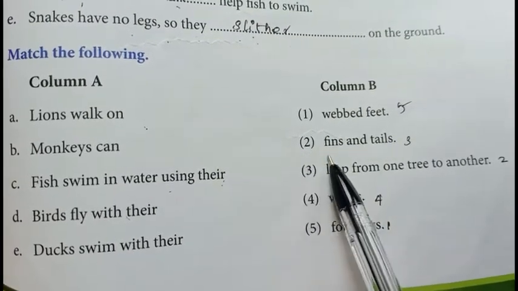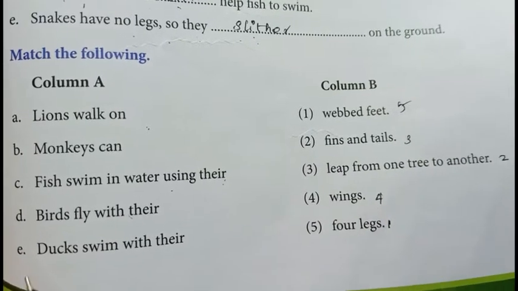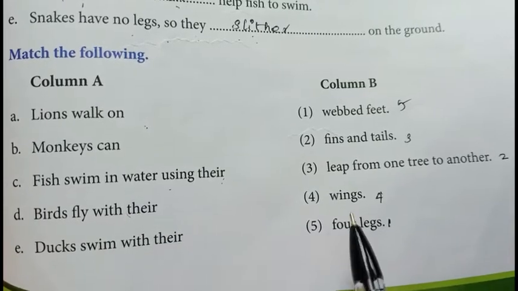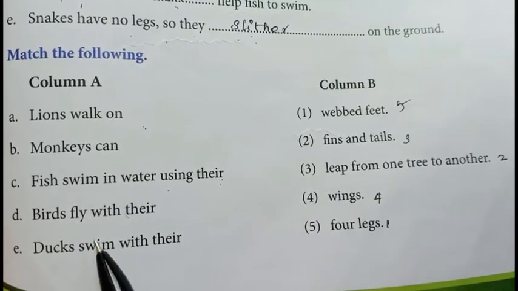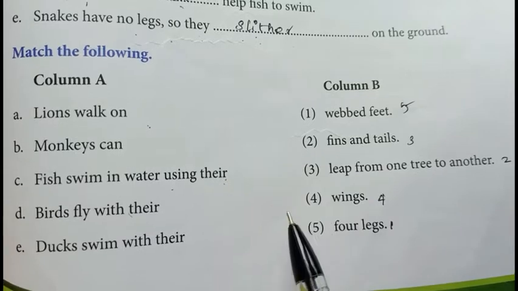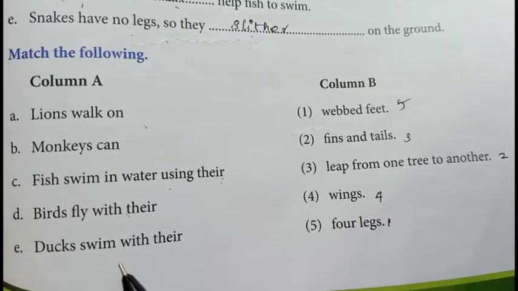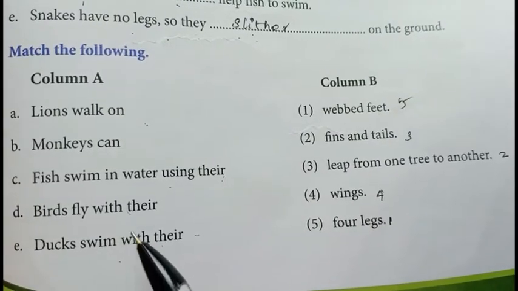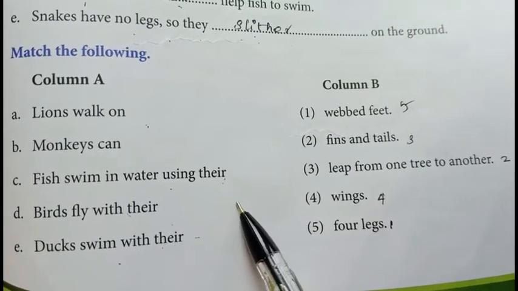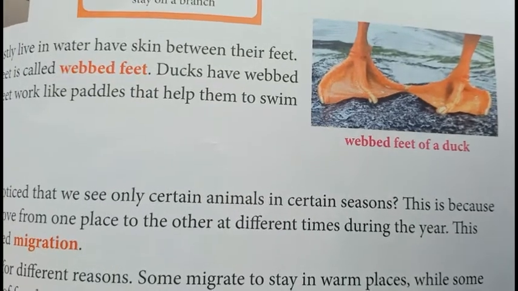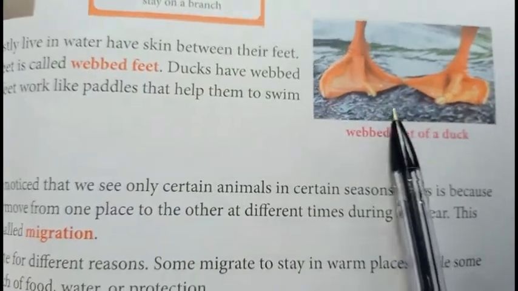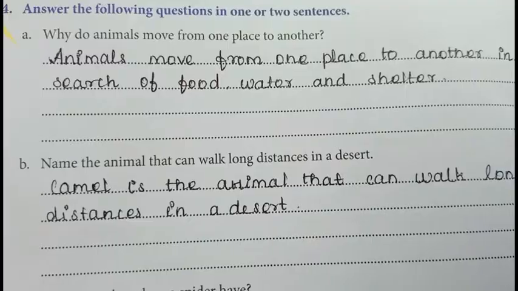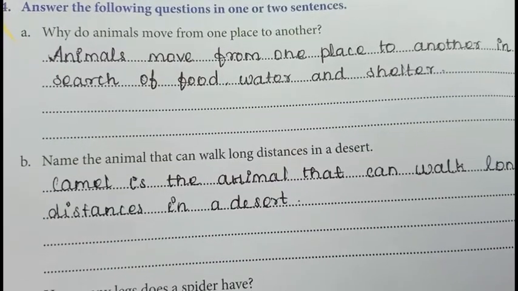Birds fly with their wings. Ducks swim with their webbed feet. This is the webbed foot of the duck. Then turn to page number 102.